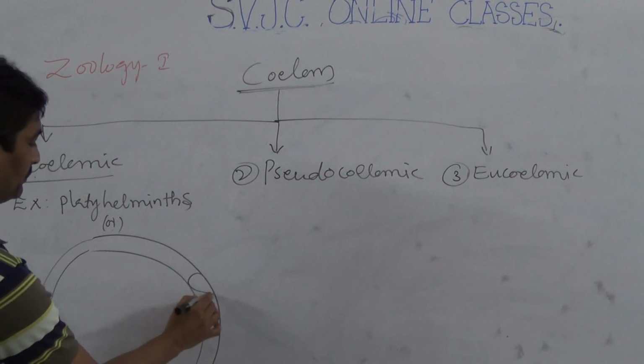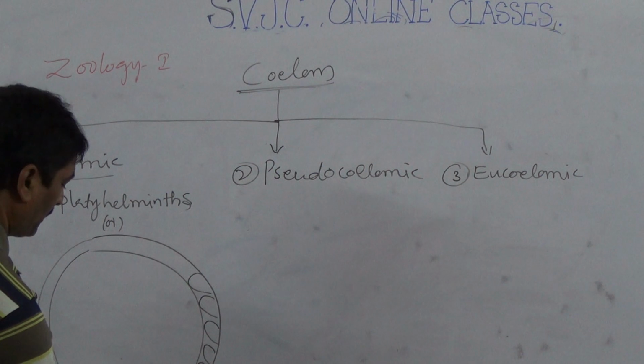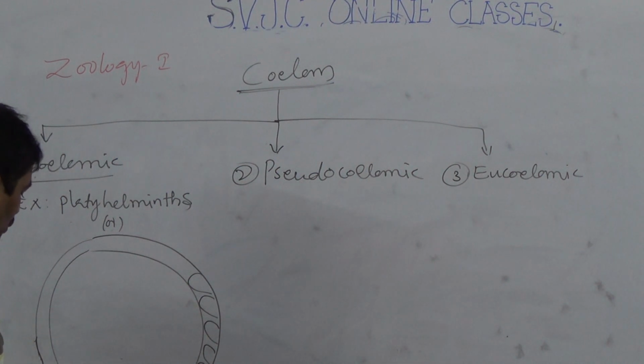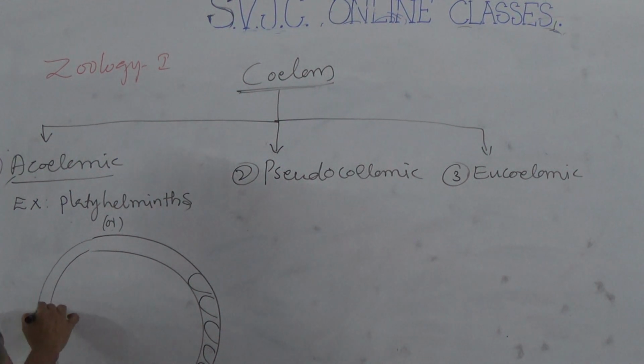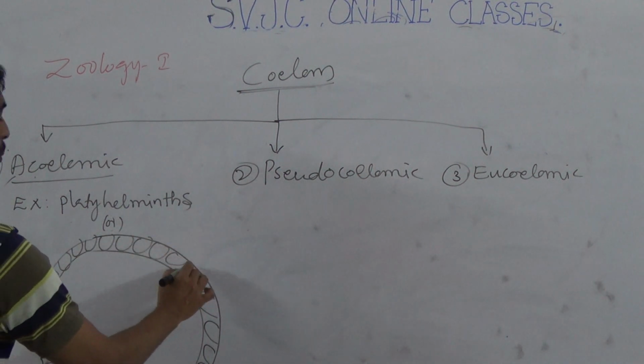This is ectoderm. Ectoderm means the embryonic layer, the outer layer.